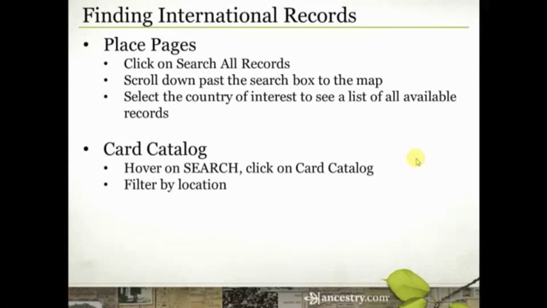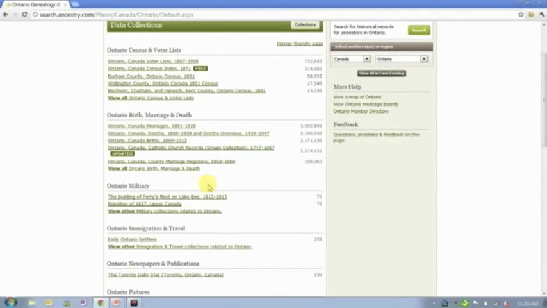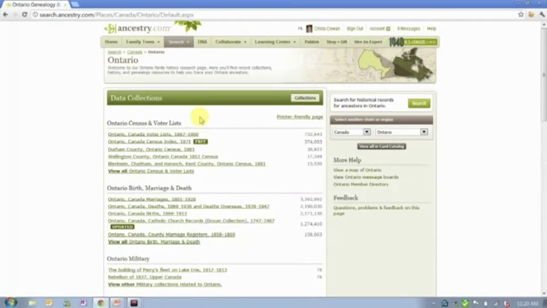The second way, and it's just another way into these records, is our card catalog. Those of you who've heard me speak before know that the card catalog is one of my favorite resources, and unfortunately I think it's one of the most underused resources. You're going to find the card catalog by hovering over the search button, and it will be the very bottom option, and then you can filter by location. Let's take a look at how that works. So I'm going to hover over search. Card catalog is this very bottom option here.